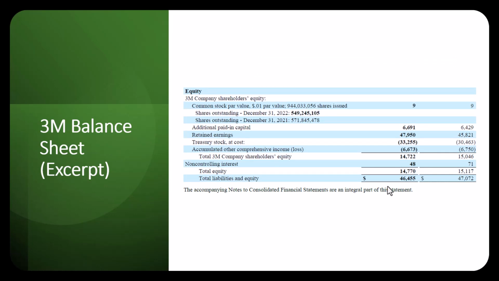So this is the equity section of 3M's balance sheet for that same year. And you see that they've got a regular equity section with common stock and APIC and retained earnings, treasury stock, and so on. But at the bottom, they've got an additional section titled non-controlling interest, and that shows the share of total equity that is attributable to that non-controlling interest in a 3M subsidiary.